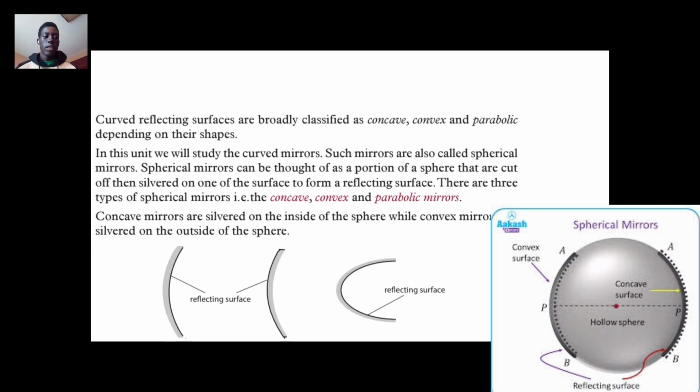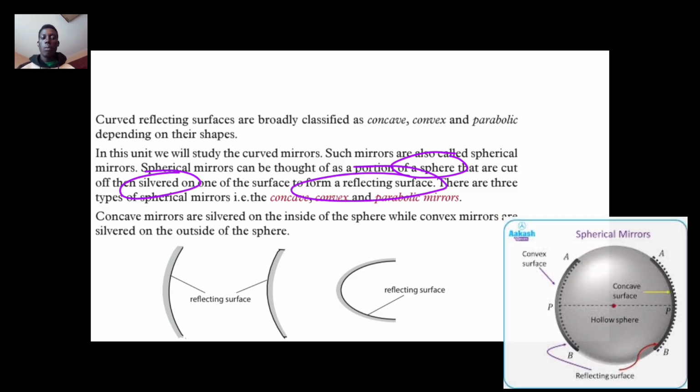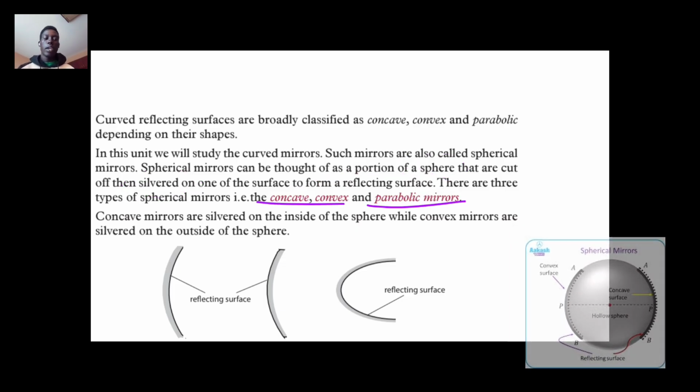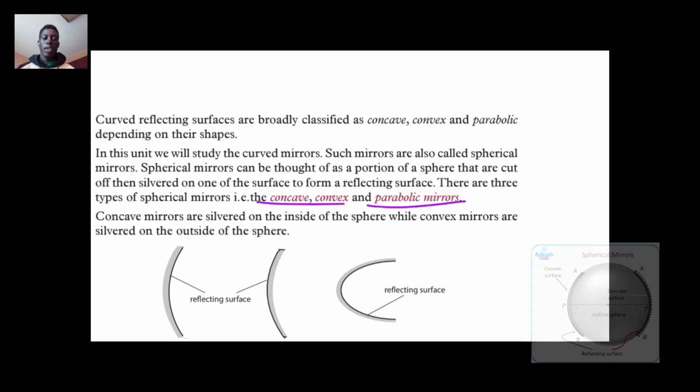Spherical mirrors can be thought of as a portion of a sphere. So they can be cut out of the sphere. That's why they are called like that. After cutting the portion of a sphere, one side is silvered. One side of the surface is silvered to form a reflecting surface. There are three types of spherical mirrors: concave, convex, and parabolic mirrors.